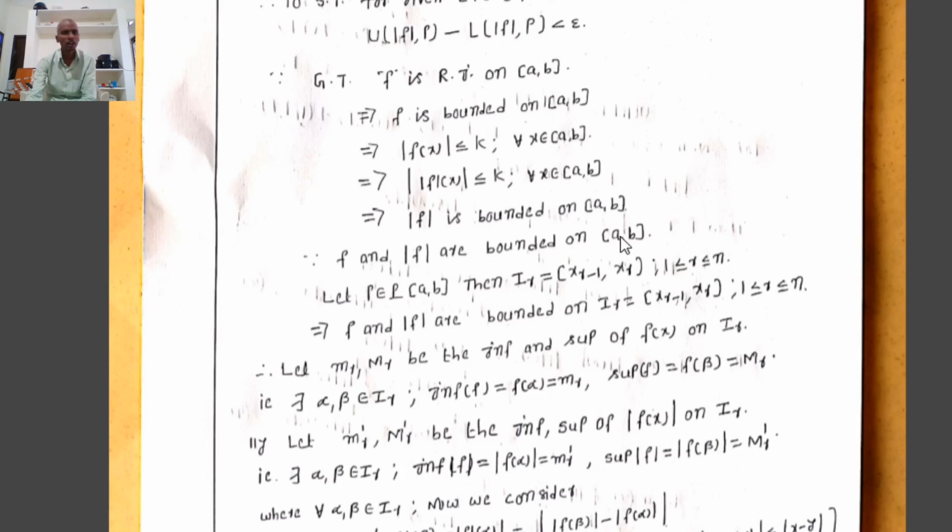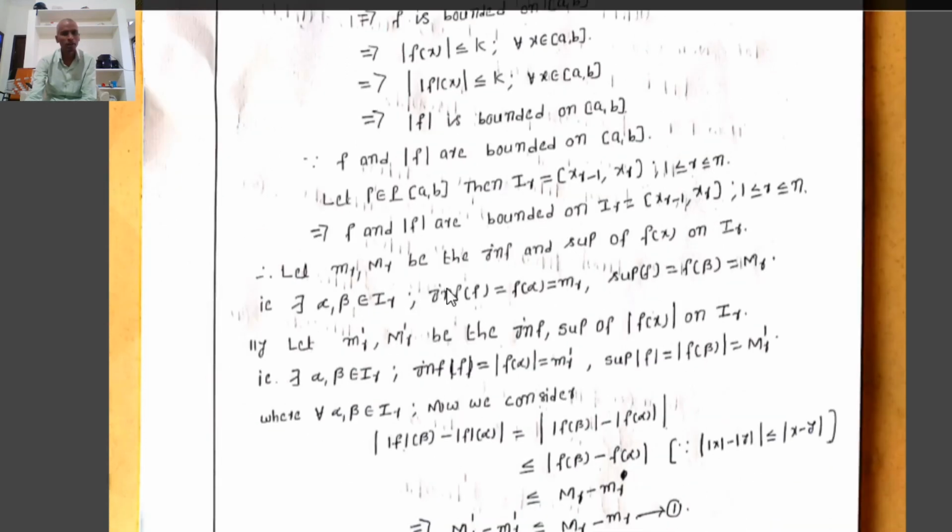Since f and mod f are bounded on closed interval [a, b], f and mod f are bounded on each subinterval I_r equal to closed interval [x_(r-1), x_r], for 1 less than or equal to r less than or equal to n. Therefore f and mod f are bounded on I_r, meaning they have an infimum and supremum on the rth subinterval I_r. Let small m_r and capital M_r be the infimum and supremum of f(x) on I_r.